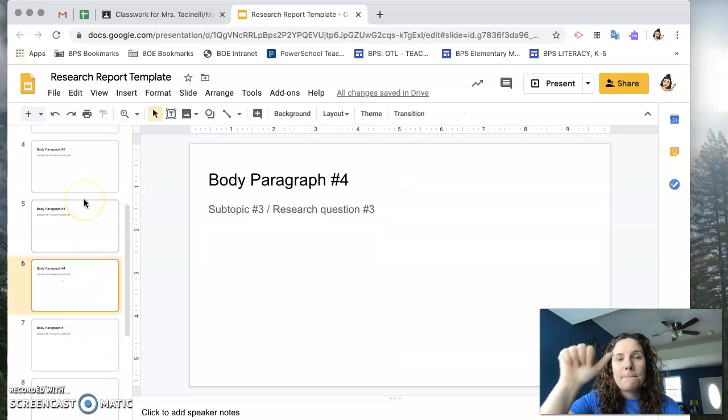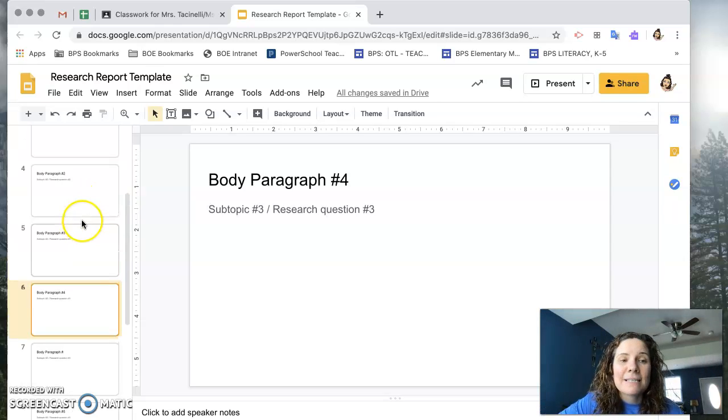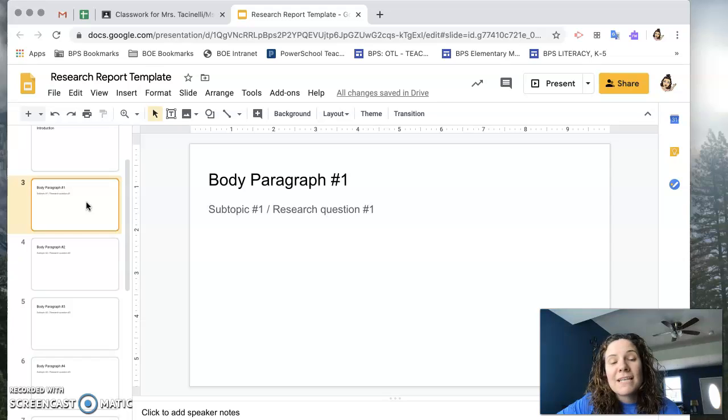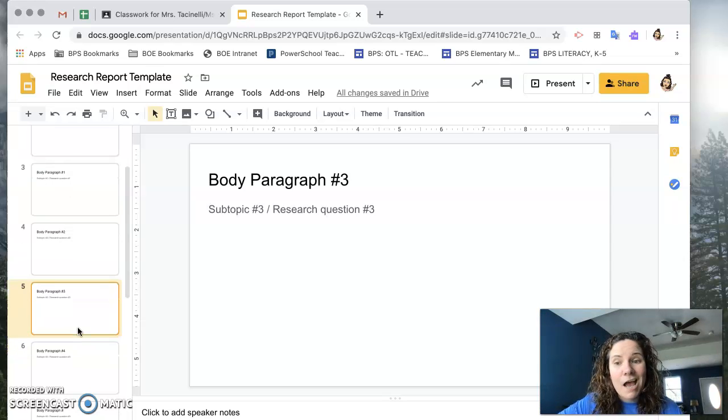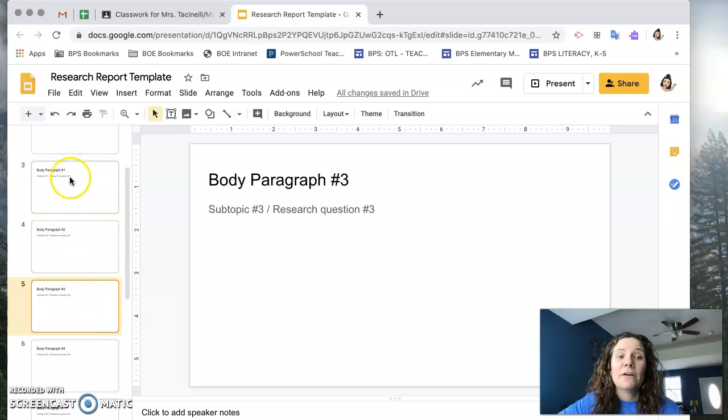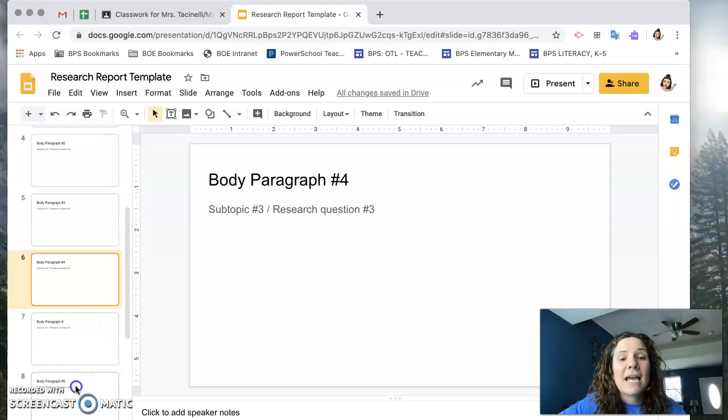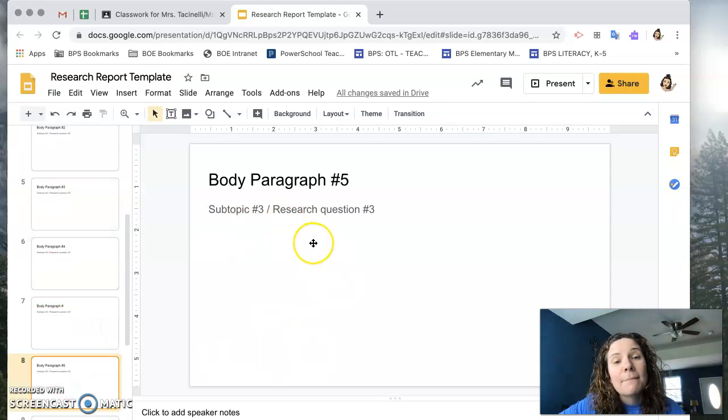Like I said, body paragraph 1, 2, 3, 4, 5, which means I would start this one today, Monday. Body paragraph 2 would be Tuesday. Body paragraph 3, Wednesday. Maybe I take Thursday and I go back and look at paragraphs 1, 2, and 3. Or maybe on Thursday I do paragraph 4. Then on Friday, because I have that little extra time, I could go back and check my work on 1, 2, 3, and 4. And that leaves me time to do paragraph 5 on Monday.